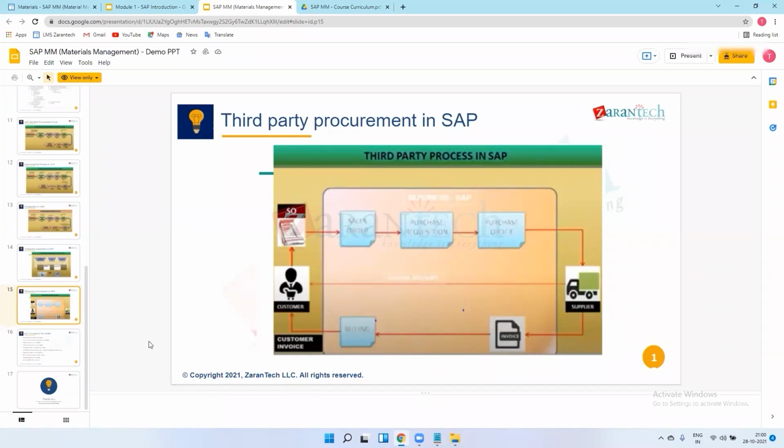So there are three parties included in this process. One is Tata Motors, our company. There are two vendors, ABC and XYZ.